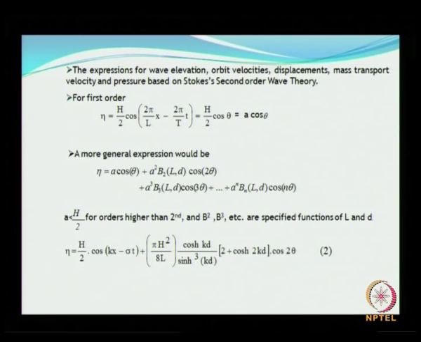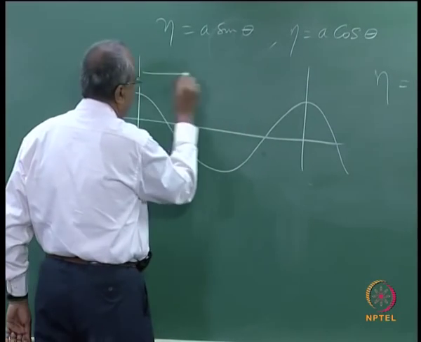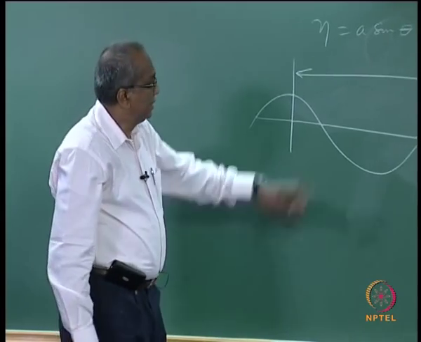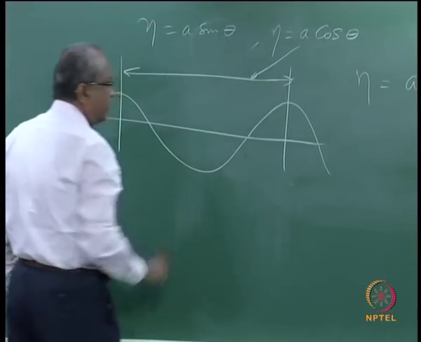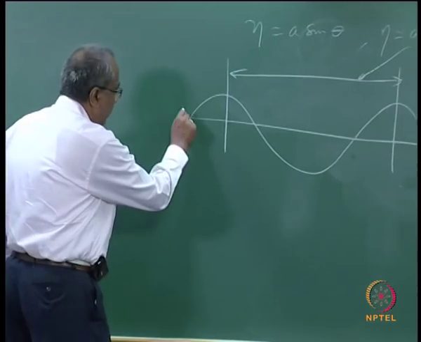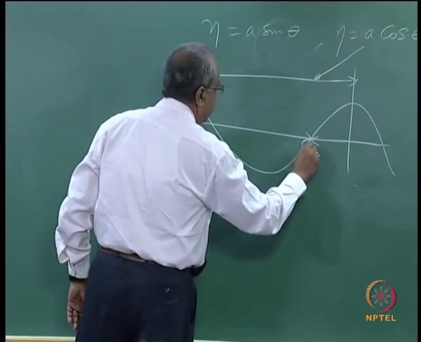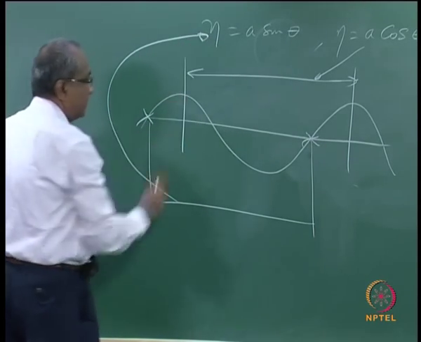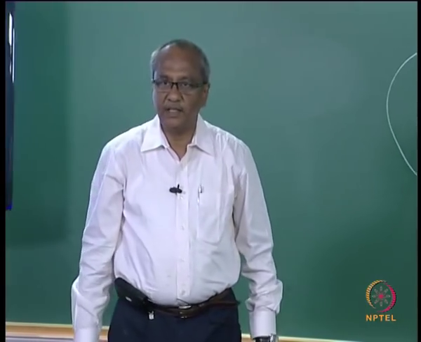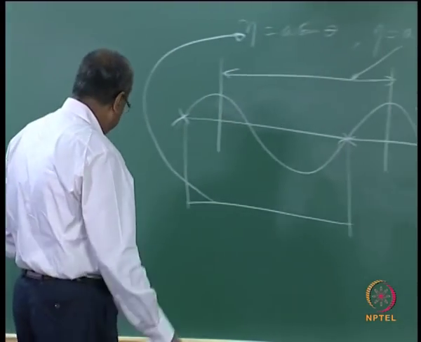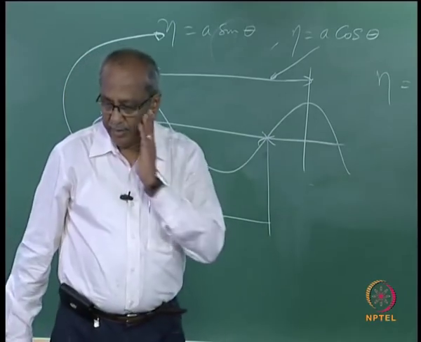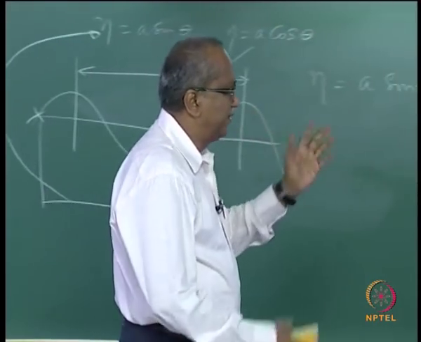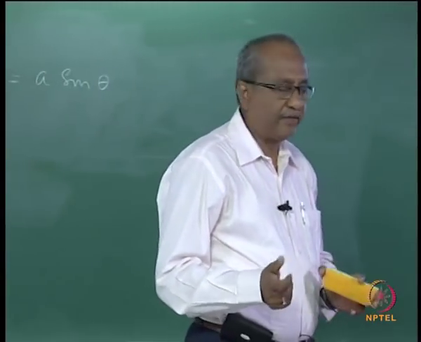Okay. So, for the second order theory, what I am trying to do is I am considering only this portion of the wave. So, this is going to be represented in this form. This is a sine curve and this is represented by this. Is that clear? This is very important, because I see some of the students have some kind of problem. So, this is very clear, I do not see any kind of confusion here.